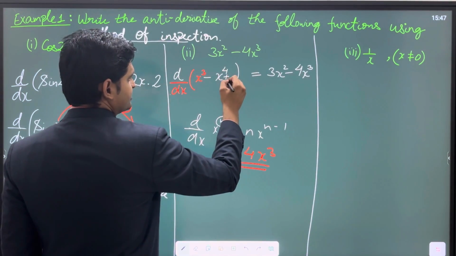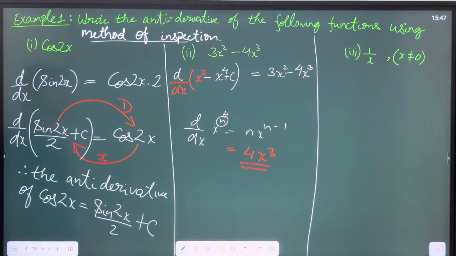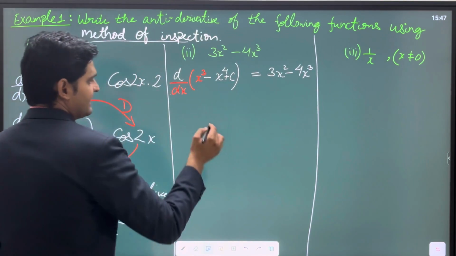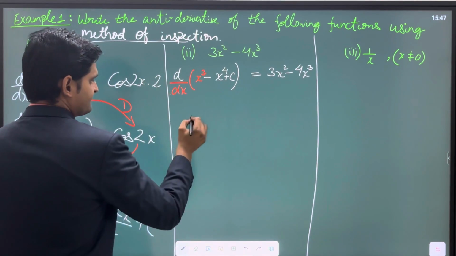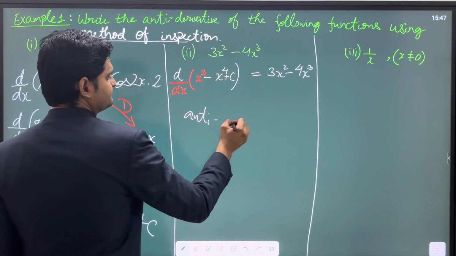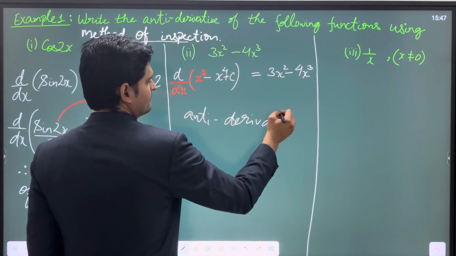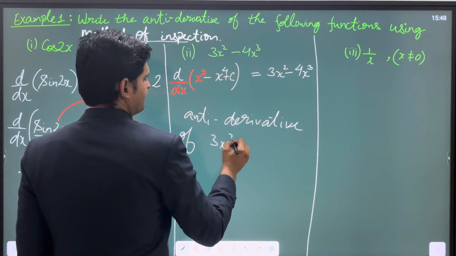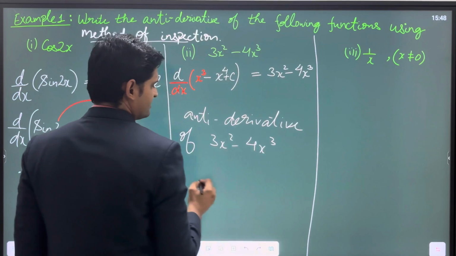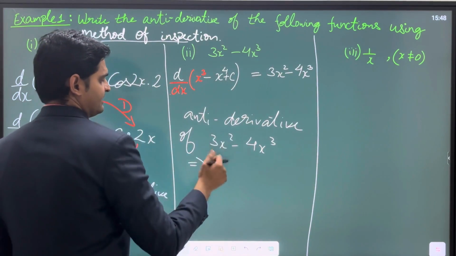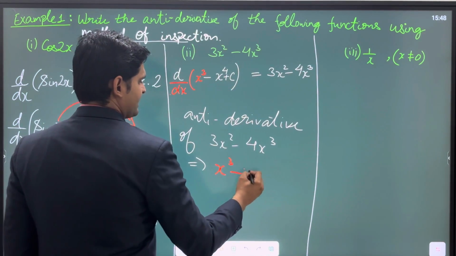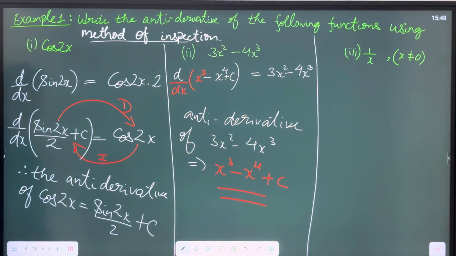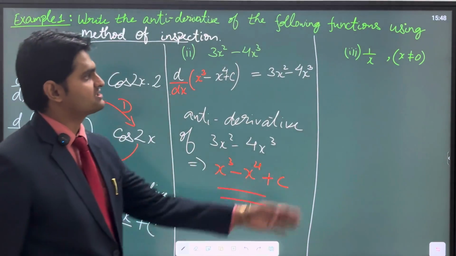So the differentiation of this will give you this. So what do we understand? We understand that the antiderivative of 3x square minus 4x cube is equal to what? We have just looked. It is x to the power 3 minus x to the power 4 plus c. Right? This is what it is. This is what you have to show in exam. Right? Now, let's look at this.